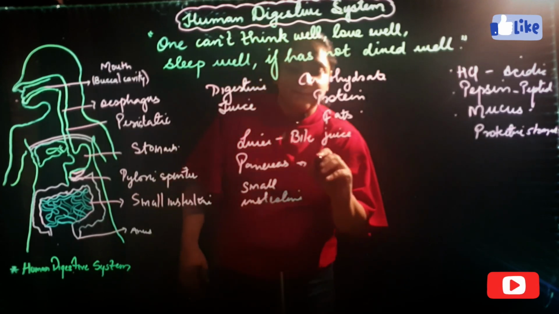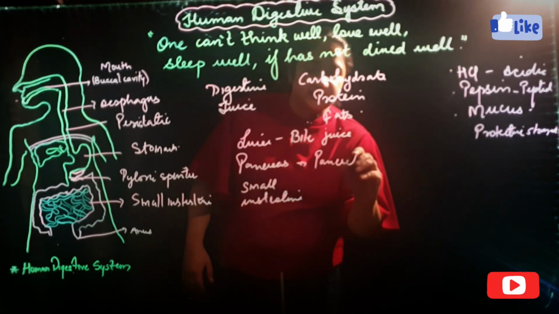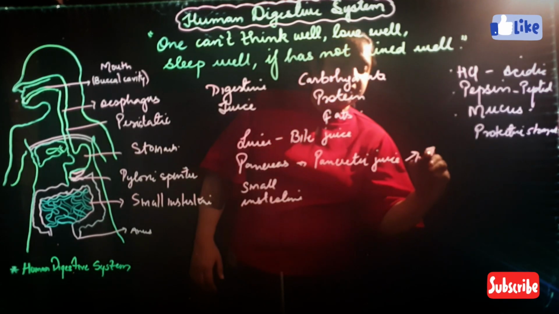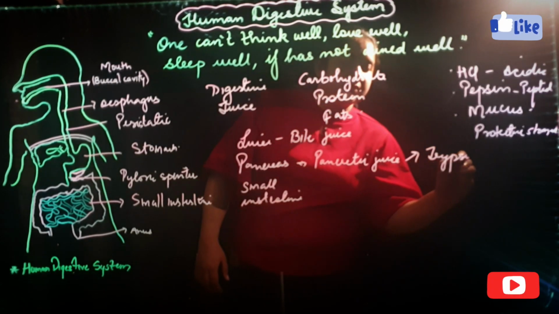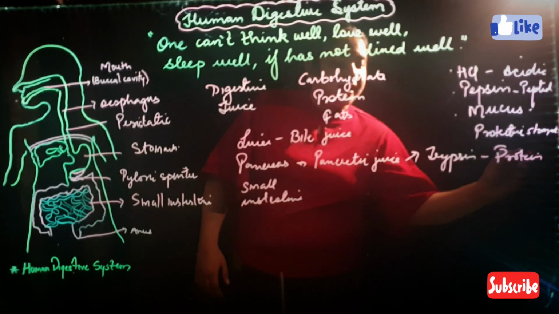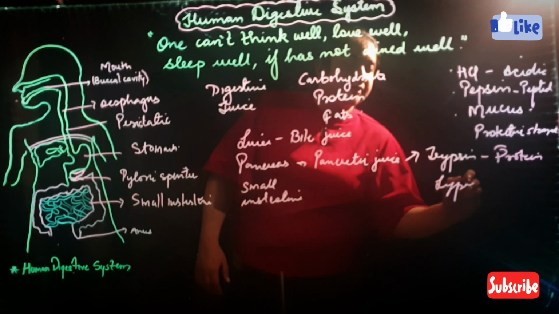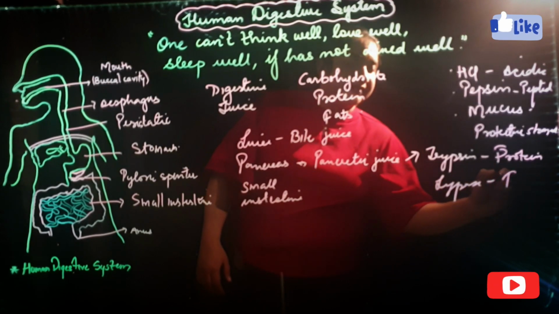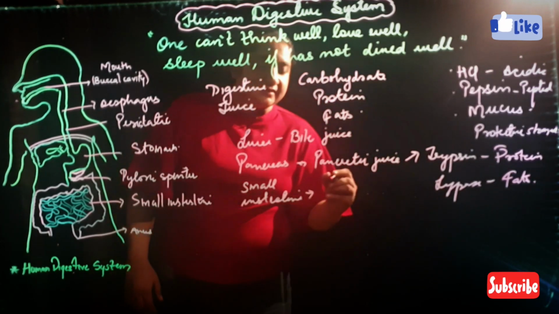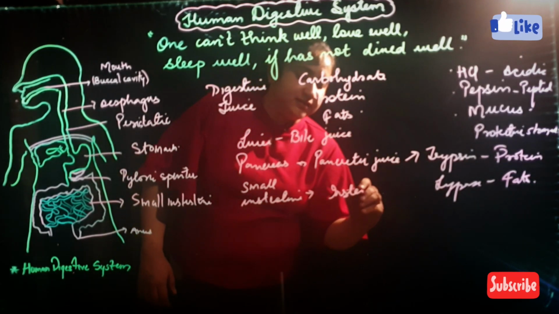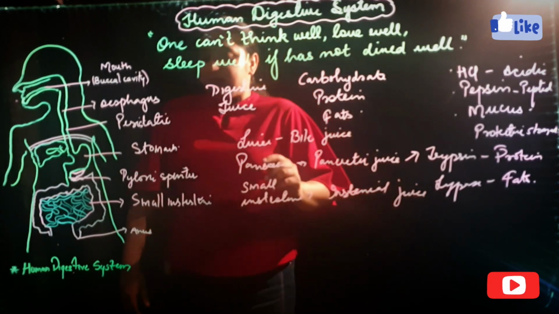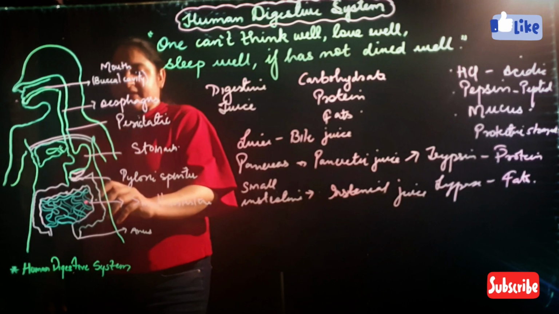From the pancreas, pancreatic juice is secreted, from which different enzymes are produced, like trypsin, which helps in the breakdown of proteins, and lipase, which helps in the breakdown of fats. And the small intestine secretes the intestinal juices and the food comes to the large intestine.